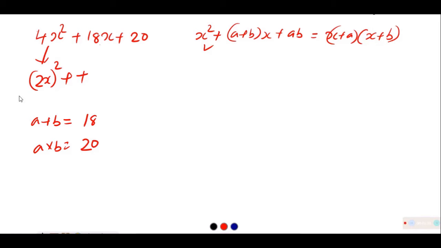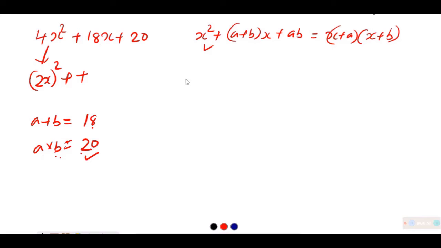According to our previous knowledge, we will find a number where a plus b is equal to 18 and a into b is equal to 20. All these are positive numbers. You may have negative numbers also. So then we will find out the difference to get 18. On doing this, it was found by the mathematicians that just by finding a into b equal to 20 is not solving the situation.